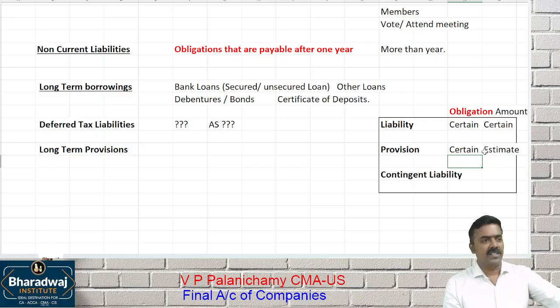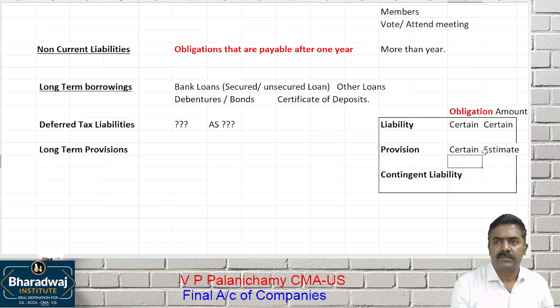After 25 years, how much she will get? Is it possible to tell it today? No. So that is called an estimate. We estimate provision for gratuity, provision for retirement benefits. The obligation is certain, yes, we have to pay gratuity, but the amount is an estimate.